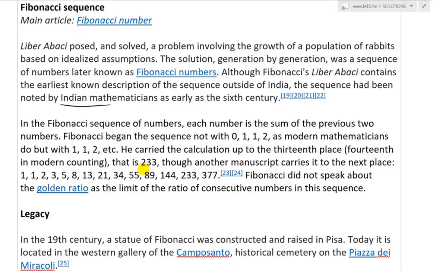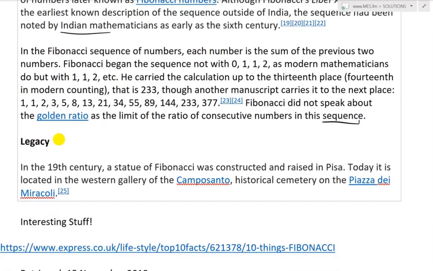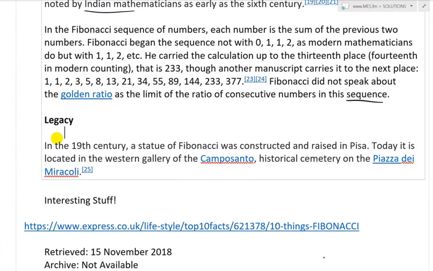Though another manuscript carries it to the next place: 1, 1, 2, 3, 5, 8, 13, 21, 34, 55, 89, 144, 233, 377. And Fibonacci did not speak about the golden ratio as a limit of the ratio of consecutive numbers in the sequence. Very interesting, yes, and I'll explain the golden ratio soon, as I illustrated earlier above as well.